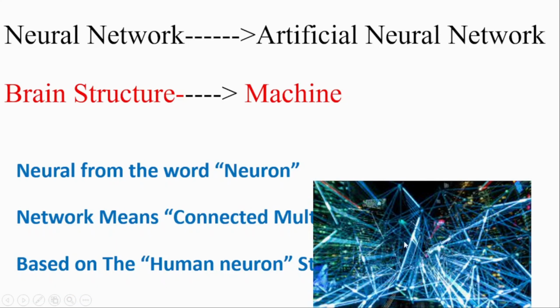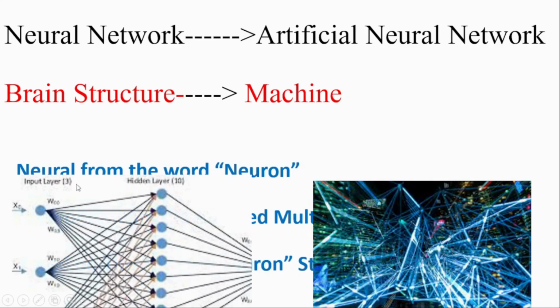If you look at the brain structure of a human, it somehow looks like this. Similarly, these are the artificial neural networks where multiple neurons are interconnected with each other. So this is the basic introduction of neural networks. Why do we call it neural networks? Because it is based upon the brain structure, and if we replicate the brain structure inside a machine artificially, then this is called artificial neural networks.